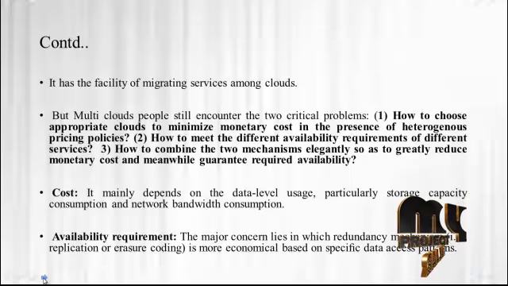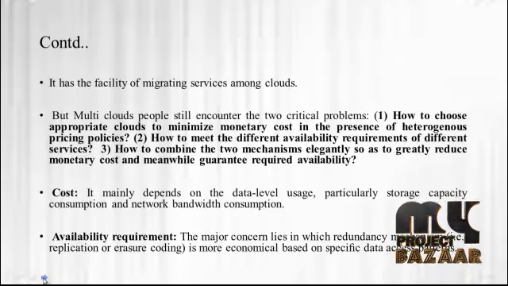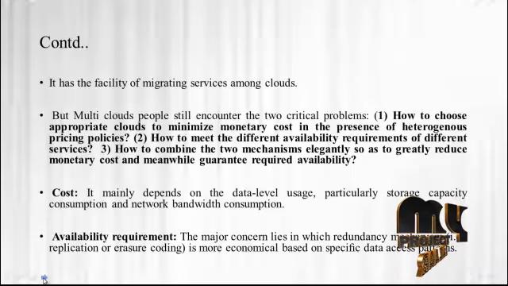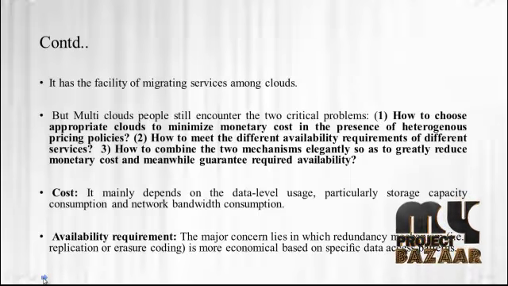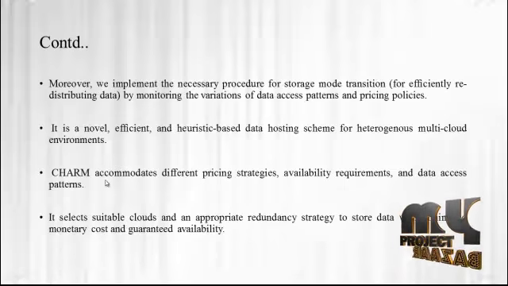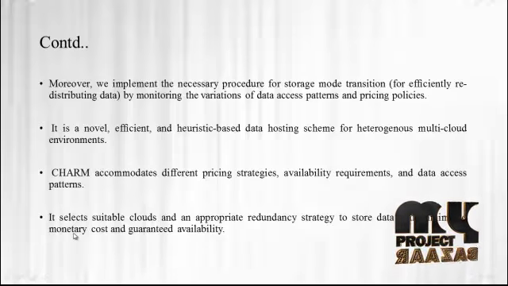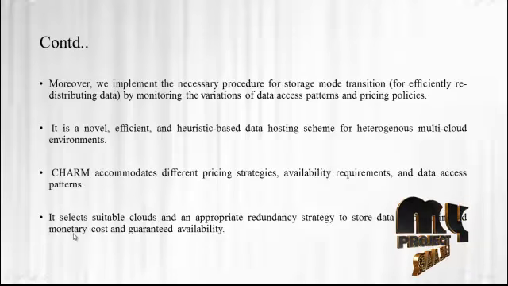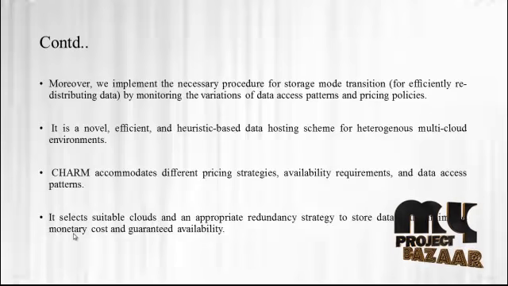In our process, it mainly depends upon two parameters. One is the cost, another one is the availability requirement. Cost mainly depends upon the data level usage, particularly storage capacity consumption and network bandwidth consumption. The major concern lies in which redundancy mechanism, that is replication or erasure coding, is more economical based on specific data access patterns. Moreover, we implement the necessary procedure for storage mode transition, that is for efficiently redistributing data by monitoring the variations of data access patterns and pricing policies.